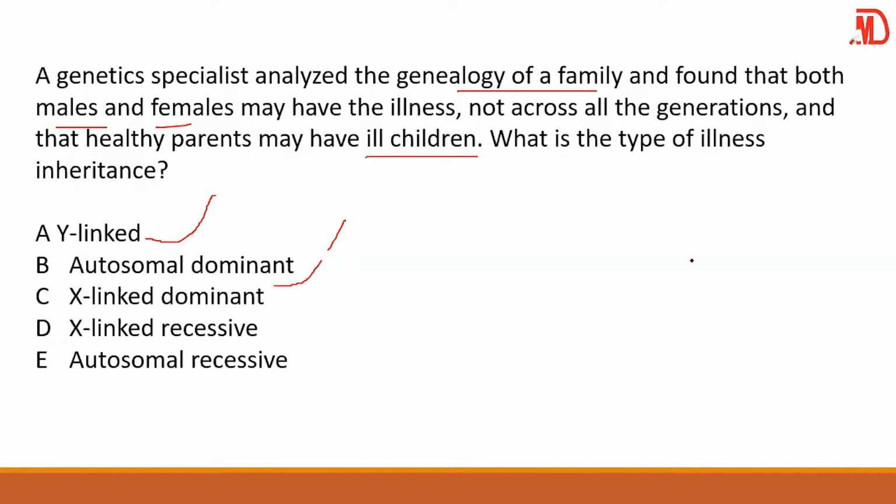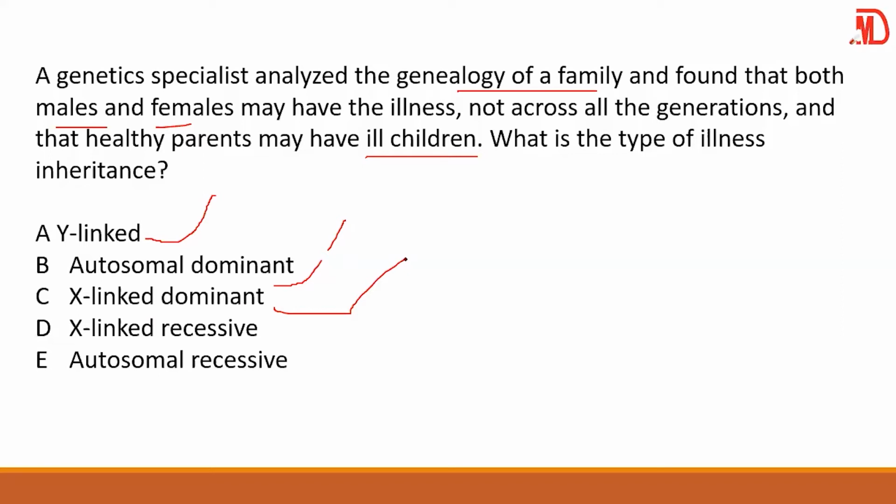But over here, they say it did not occur in all the generations. Now, in X-linked, if it is X-linked dominant, that means it can be found in what? In fact, in everybody. But males, to be specific, and then it could be found in females, and it could actually be found in males as well. But this is not X-linked dominant.